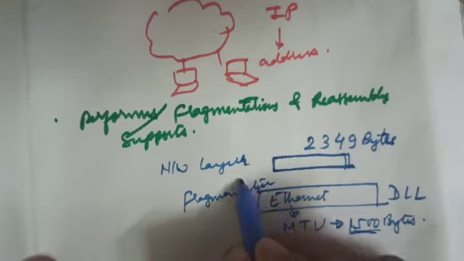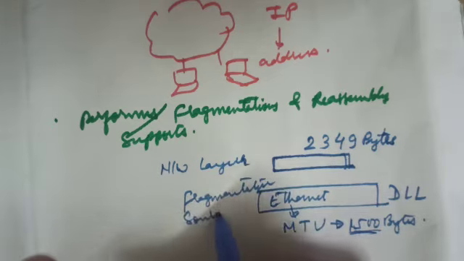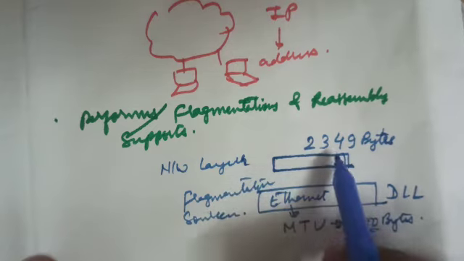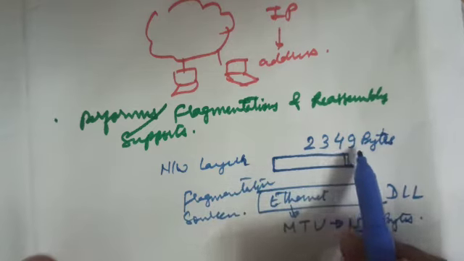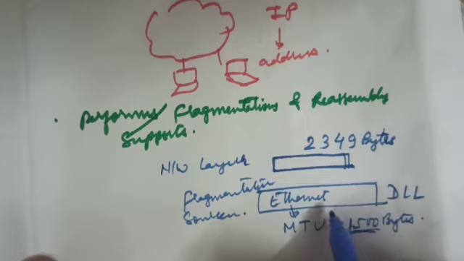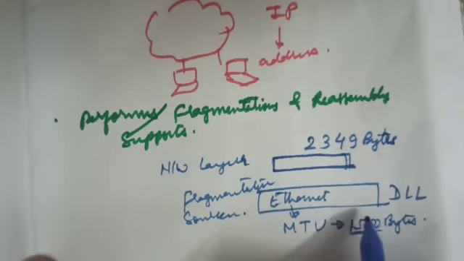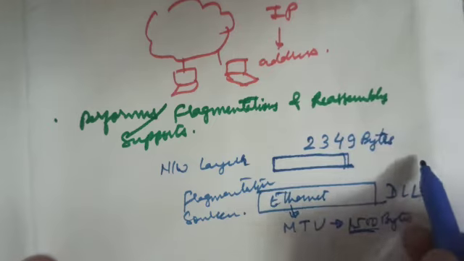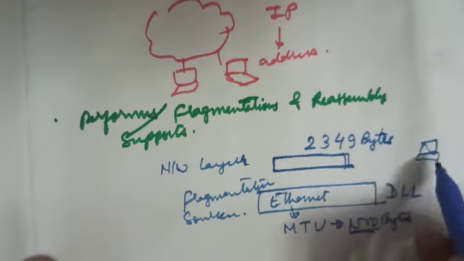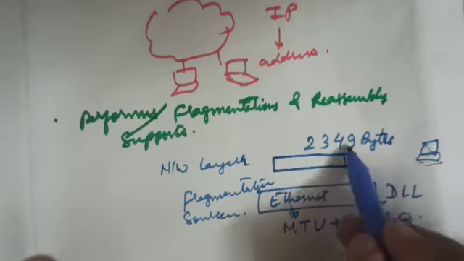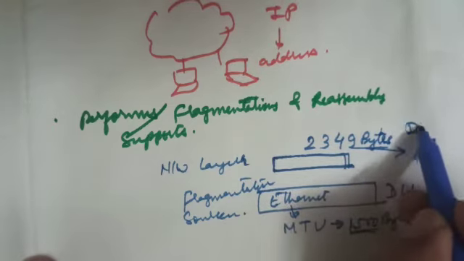Fragmentation is required at the source side, so that this original 2349-byte packet can be divided and passed through the underlying data link layer technology. And at the destination side, these packets are reassembled to form the original size packet.